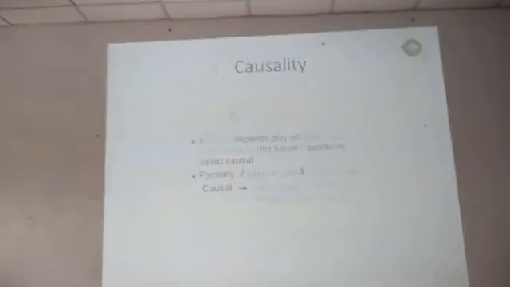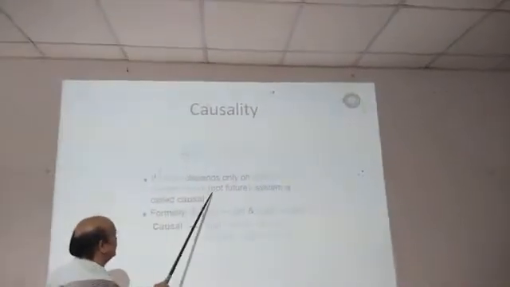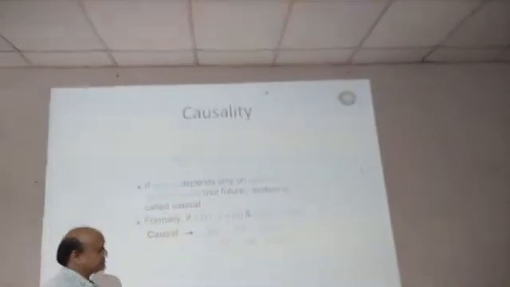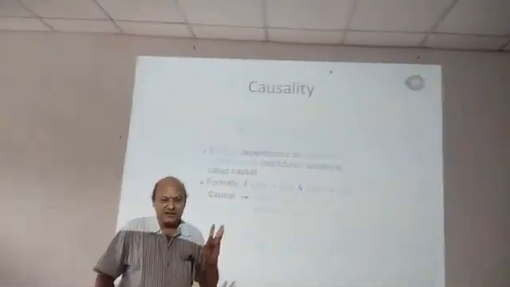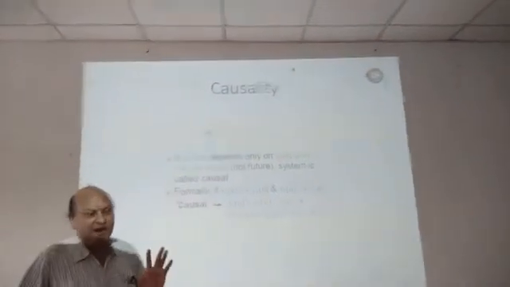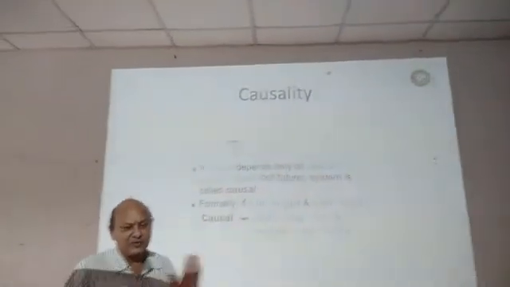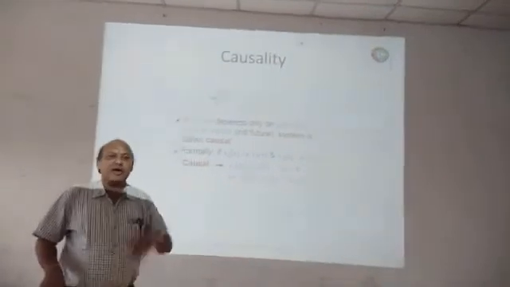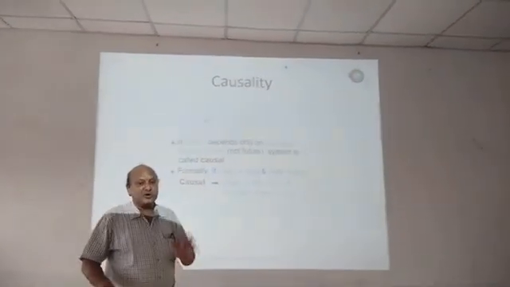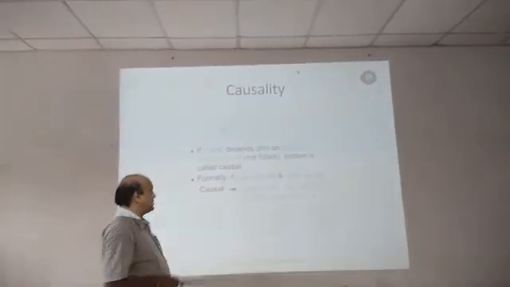If the output depends only on past and current inputs, that is not future inputs, the system is called the causal system. Either it is a causal signal, or in the case of a system you can define the causality. And causality you already know. Causality means the output of a particular system depends on the present input as well as the past input. There should not be future inputs or future response. So this is called a causal system.